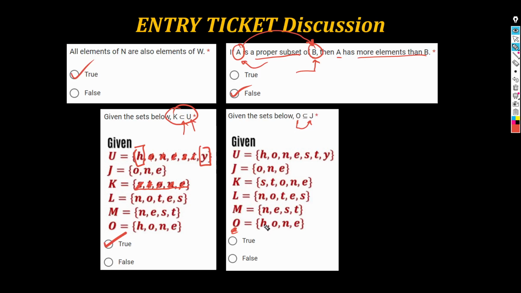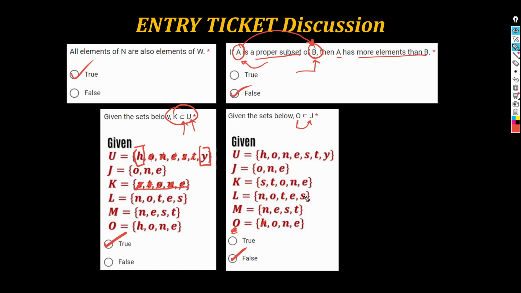No? H, nandiyan ba yan kay J? Immediately we see, naku, wala ang H kay J. So immediately we know that since there is one element in O that is not in J, then O cannot be a subset of J. Now, this statement is false.